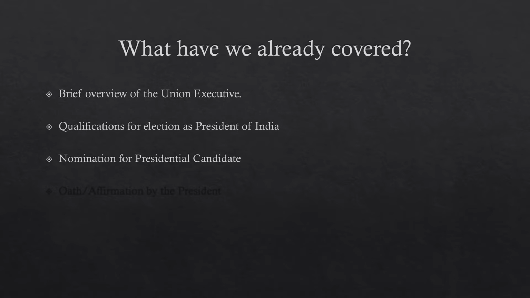The nomination for the presidential candidate, where we said that 15 electors as proposers and 15 as seconders, and 15,000 rupees to be submitted in RBI and all those things. So you can refer to the video. And then we talked about the oath and the affirmation that has to be taken by the president or any other person who assumes the duties of the president in his absence.